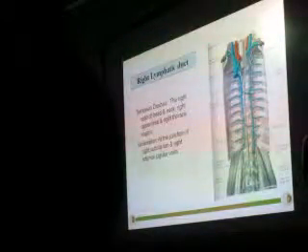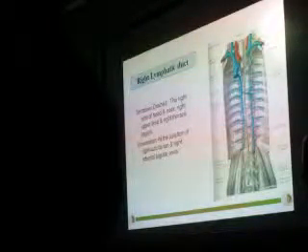The area of drainage of the right lymphatic duct is the upper right side of the head and neck, the upper limb, as well as the upper part of the chest and the back. All this area will drain through the right lymphatic duct into the same place but on the opposite side. So the junction between the right subclavian vein and the right internal jugular vein is the opening for the right lymphatic duct. This is a smaller duct.